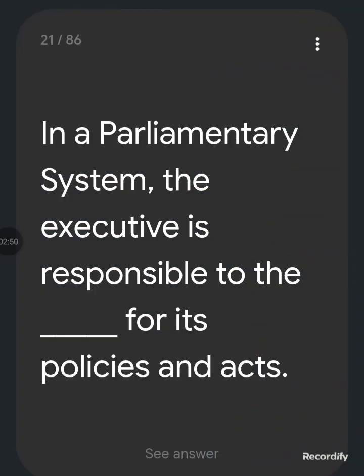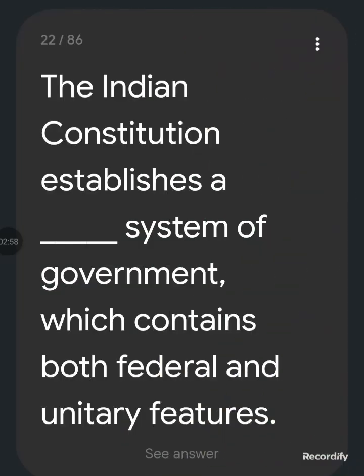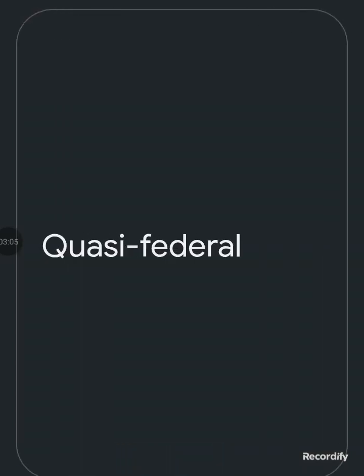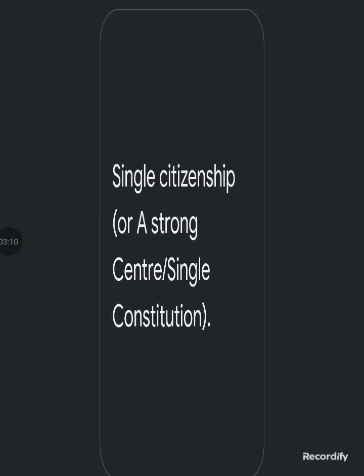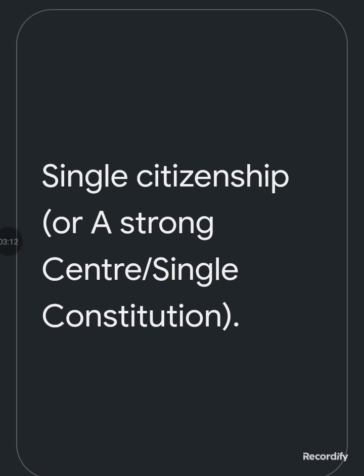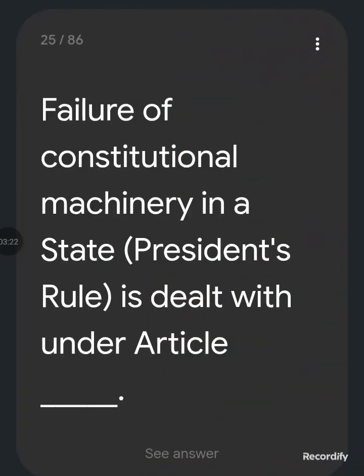In a parliamentary system, the executive is responsible to the dash for its policies and acts. Legislature. The Indian Constitution establishes a dash system of government which contains both federal and unitary features. Quasi-federal. Name one unitary feature of the Indian Constitution: single citizenship, or a strong center, or a single constitution. National emergency is declared under which article of the Indian Constitution? Article 352. National emergency.